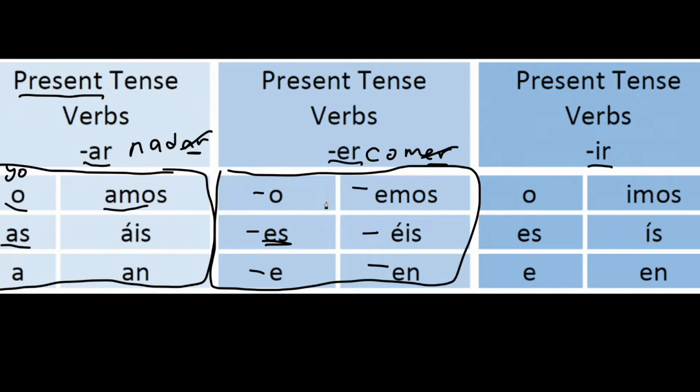So another example would be he or she, or usted. So, él come, ella come, usted come. For saying we, it'll be nosotros comemos, because we eat. Nosotros meaning we, comemos, we would conjugate it for this verb in particular. Or they, ellos comen.